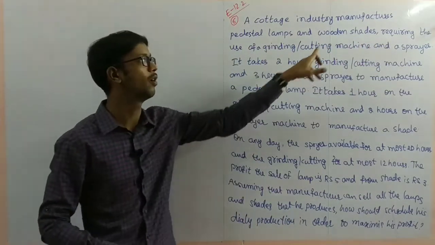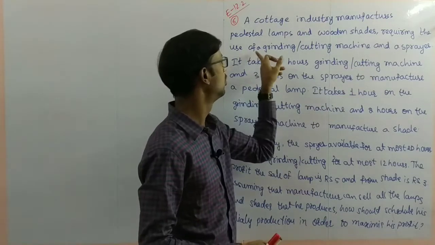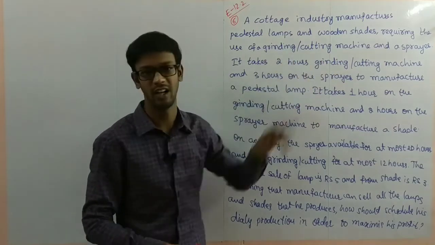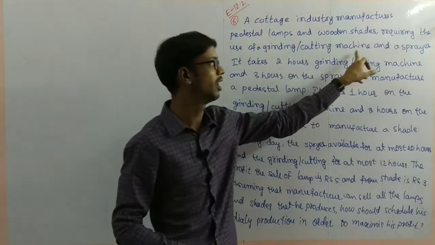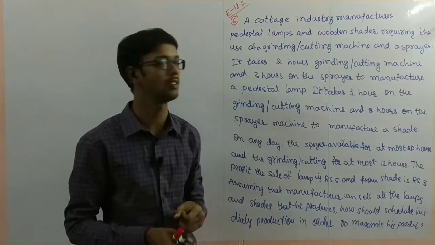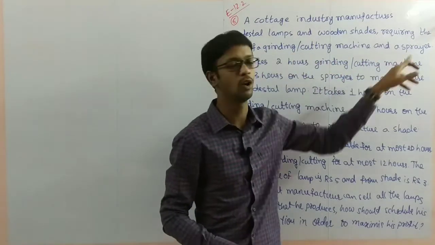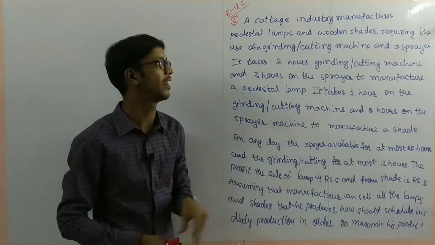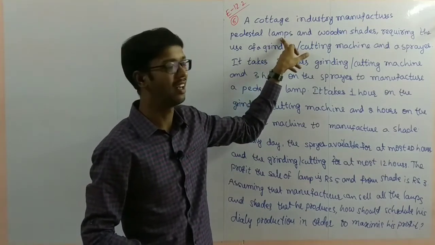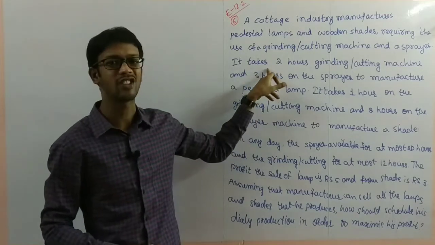Pedestal lamps and wooden shades, two types of items they are making here, using two machines. One is a grinding or cutting machine, and the other is a sprayer machine for spraying.